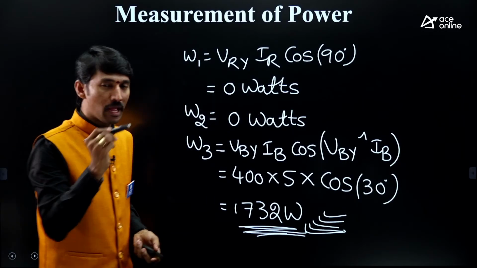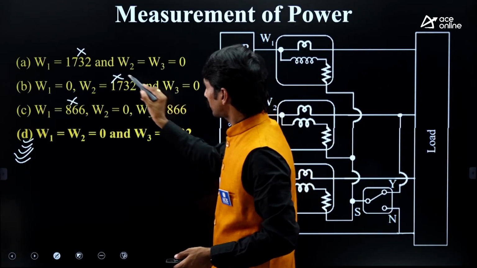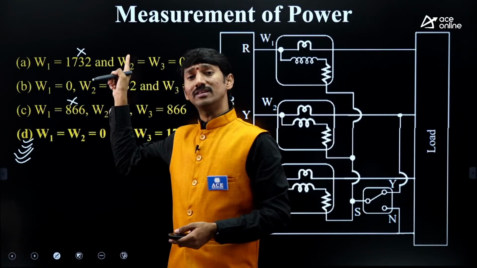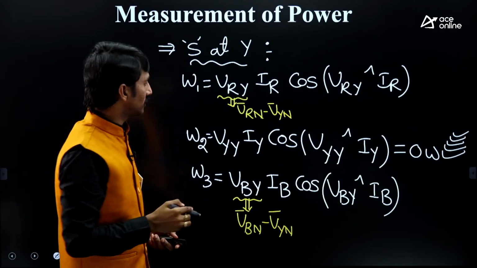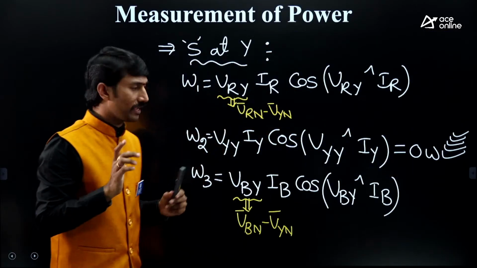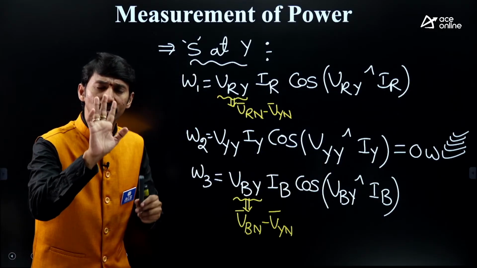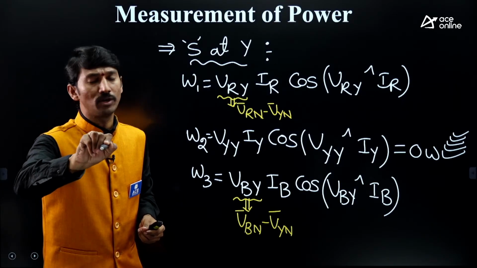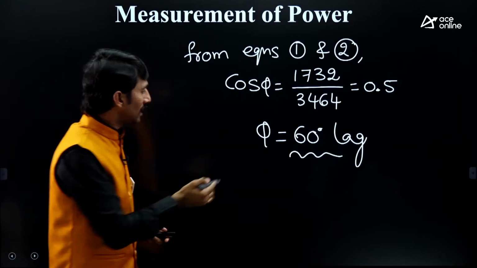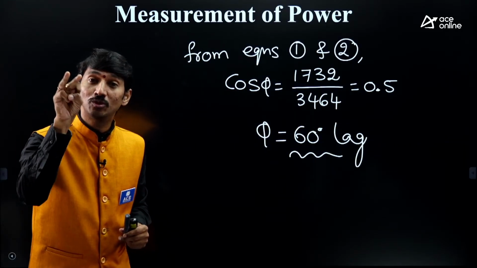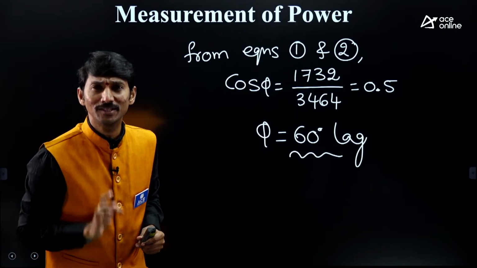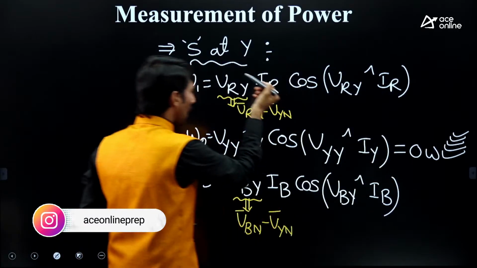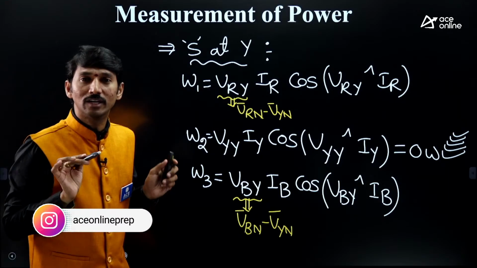That's the point. But unfortunately, in this, W3 0 they have given, W1 0 they have given. We cannot choose the answer directly, but we can understand that here 1 wattmeter is 0. I'm coming again. Out of these 3 wattmeters, 1 wattmeter is 0. Out of the 2 wattmeters, it is called simply the 2 wattmeter method. Under the 2 wattmeter method, power factor is 0.5 means out of those 2 wattmeters, 1 wattmeter reading will be again 0. So what does it mean? Out of 3, already 1 is 0, and out of these 2, 1 more will be 0. That's the logic you can use.